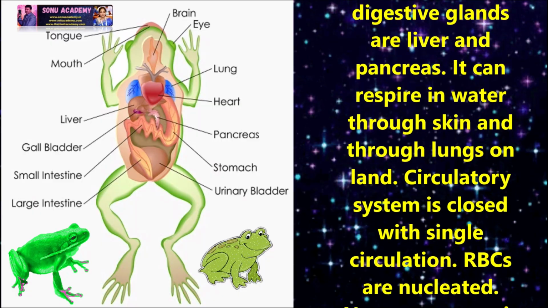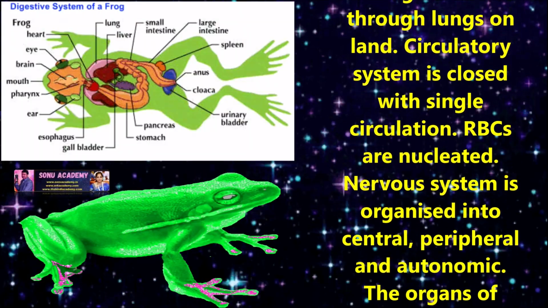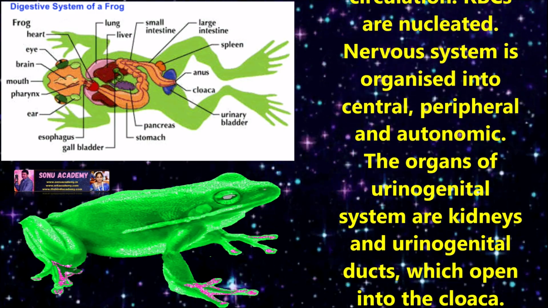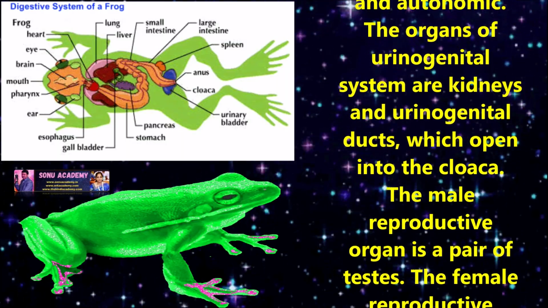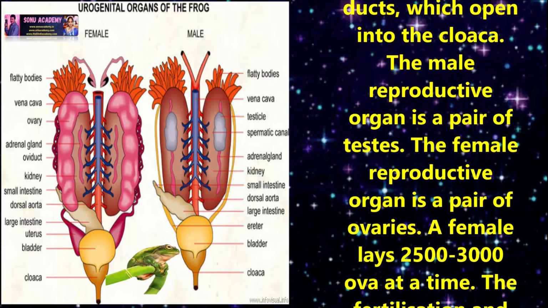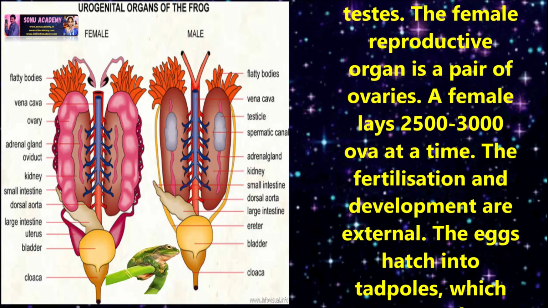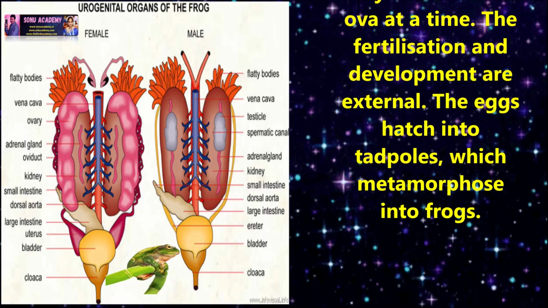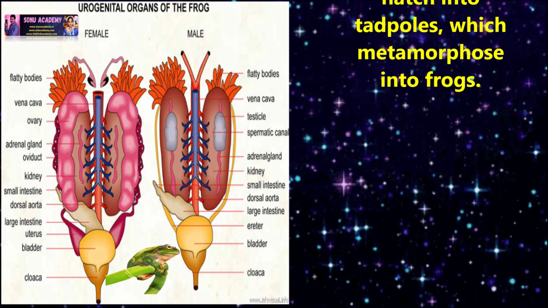It can respire in water through skin and through lungs on land. Circulatory system is closed with a single circulation. RBC is nucleated. Nervous system is organized into central, peripheral, and autonomic. The organs of the urinogenital system are kidneys and urinogenital ducts, which open into the cloaca. The male reproductive organ is a pair of testes. The female reproductive organ is a pair of ovaries. Female lays 2500 to 3000 ova at a time. Fertilization and development are external. The eggs hatch into tadpoles, which metamorphose into frogs.